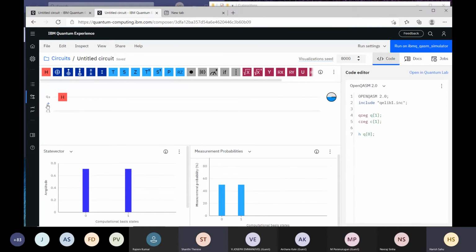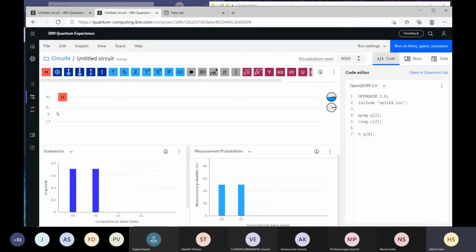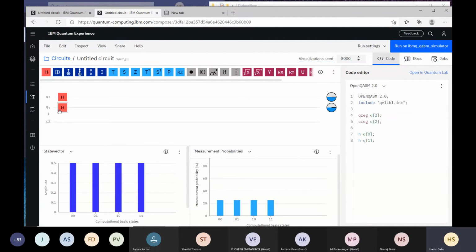Now, as I told in the earlier session, let me add one more qubit, and I am applying Hadamard on this also. What I'm getting here is all the states: 00, 01, 10 and 11. The amplitude is 1 by 2 and the probability is 1 by 4. Are you able to see it?